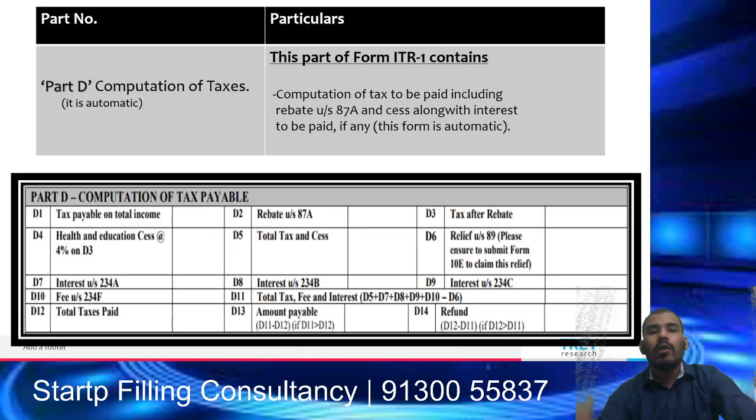Once you have filled the income part and after the applicable deductions, then here comes the total gross total income and what will be the tax on that total income after considering the rebate under section 87A. So along with the interest to be paid or any cess that is applicable. So once you have filled the information, thus part D will compute your tax liability, which will be set off by rebate under 87A, which will be further added on to cess and interest.